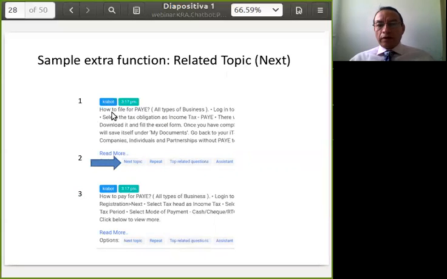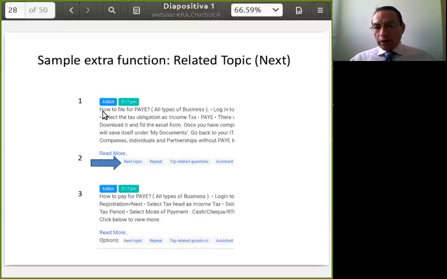Next, in this case, the user asks a question like how to file a PYE, and the bot got a response. And this is the response that was filled in the knowledge database. When the user gets the response, he can click on next topic, and the system will get more information related to that topic, in this case, PYE.